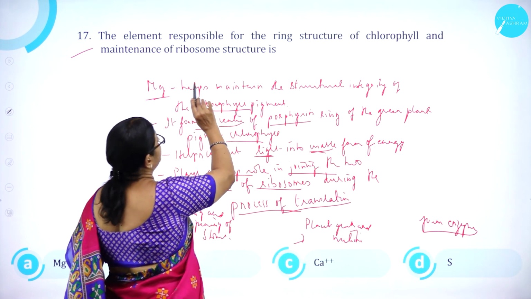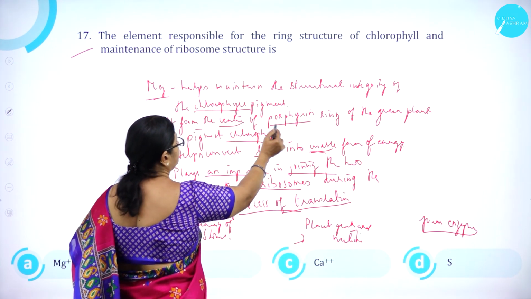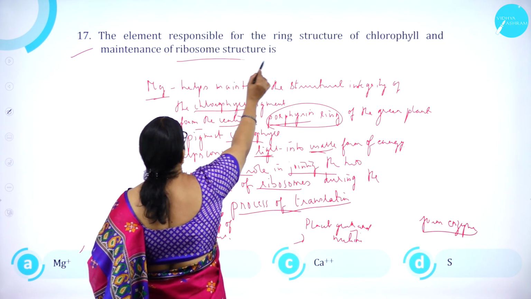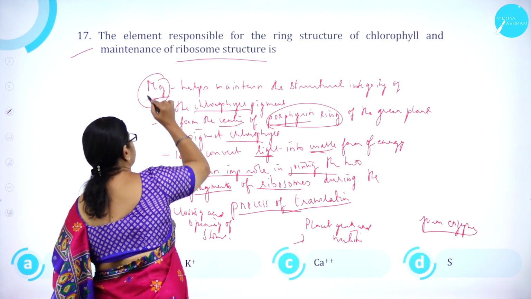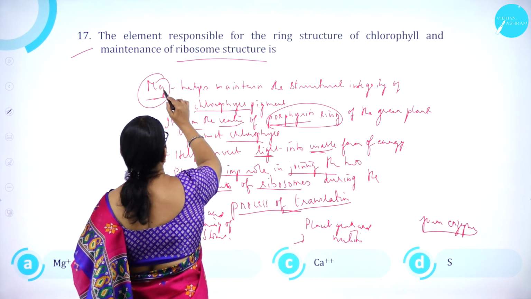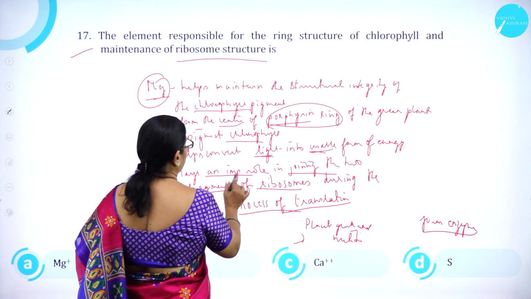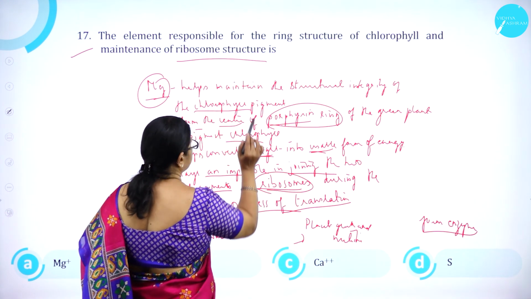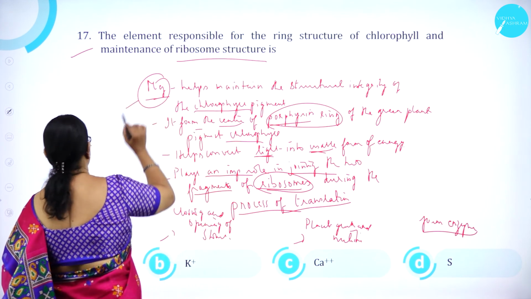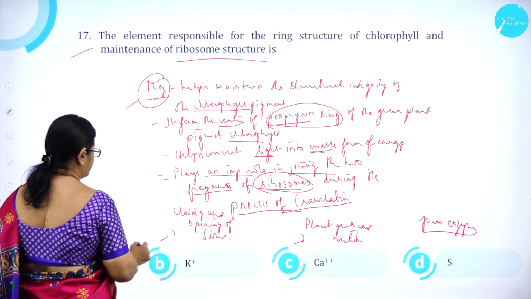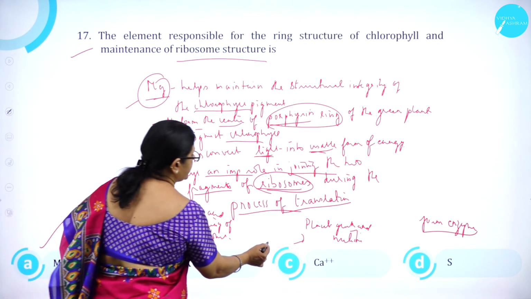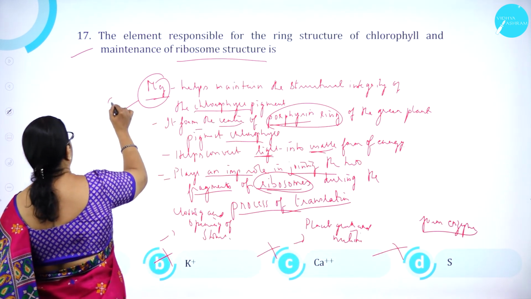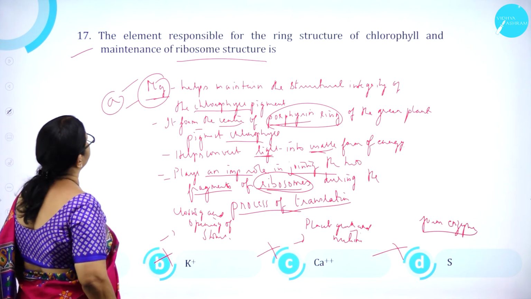So, the element responsible for the porphyrin ring structure of chlorophyll and maintenance of ribosome structure, which is it? Porphyrin ring structure is magnesium. Then it also plays an important role as a fragment of what? Ribosome structure. So magnesium is correct. So option A is correct, B is wrong, C is wrong, and D is wrong. So option A is magnesium.